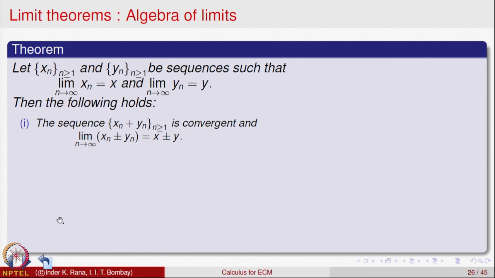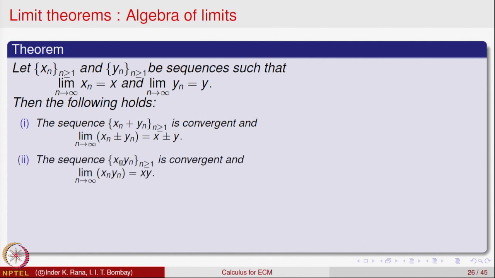The next result is about the product. Given a sequence x n and a sequence y n, the nth terms can be multiplied together to get the sequence x n y n. So, the nth term of the new sequence is x n y n. If x n is convergent and y n is convergent, then the product sequence x n y n is also convergent, and the limit is the product of the two limits. So, the limit of the product is equal to the product of the limits if both the sequences x n and y n are convergent.